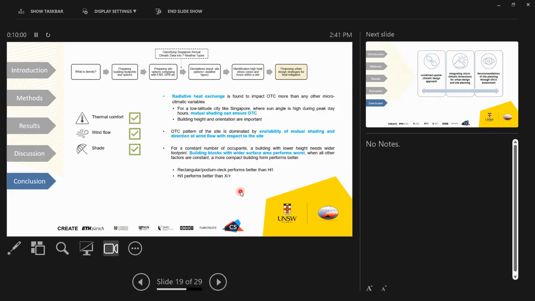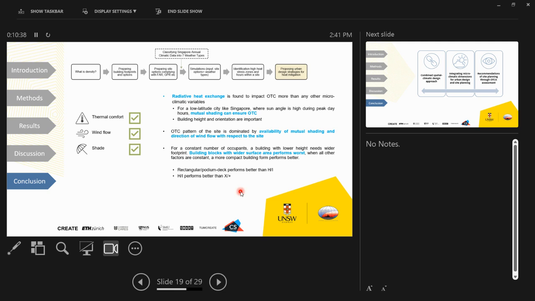To sum up, we found that radiative heat exchange is the most important factor impacting outdoor thermal comfort, more than any other microclimatic variable. It's especially important for a low latitude city like Singapore, where the sun angle is really high throughout the day, and mutual shading can ensure outdoor thermal comfort in such a case. We can obtain mutual shading by placing the buildings in a manner where they provide shading with respect to their height, position, shape, as well as orientation.